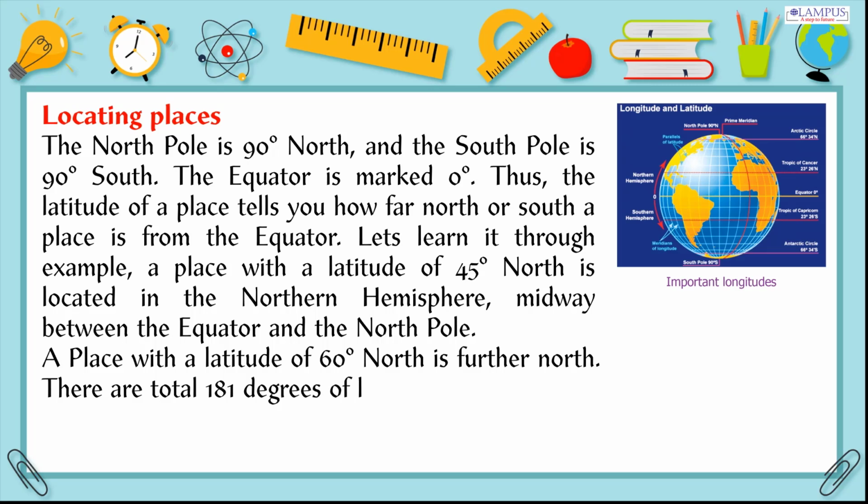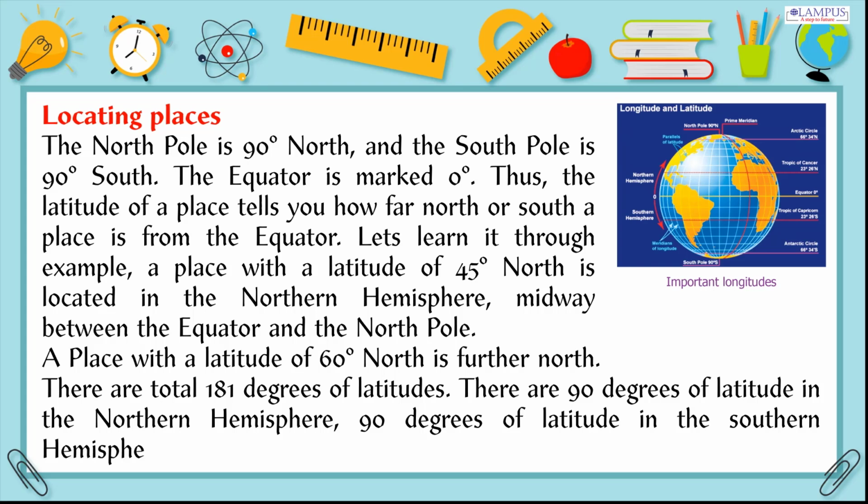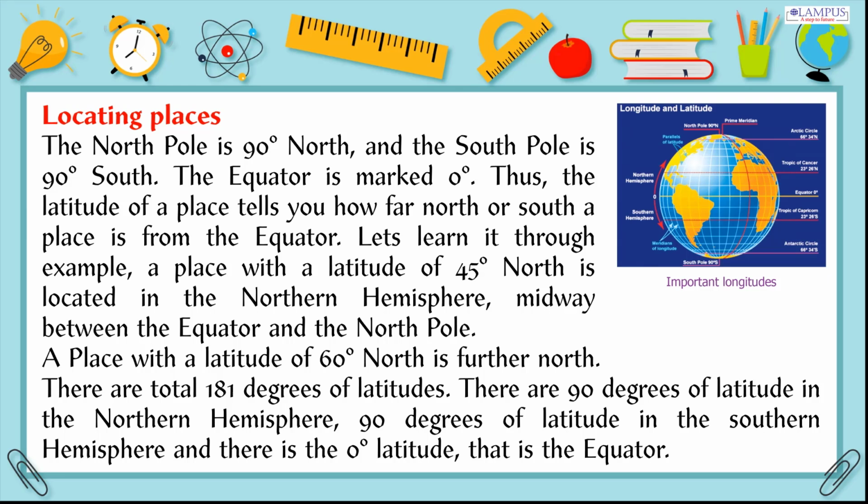There are a total of 181 degrees of latitude. There are 90 degrees of latitude in the Northern Hemisphere, 90 degrees of latitude in the Southern Hemisphere, and there is the 0 degrees latitude, that is the equator.